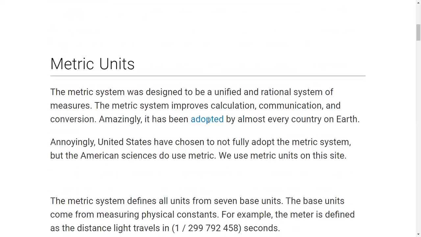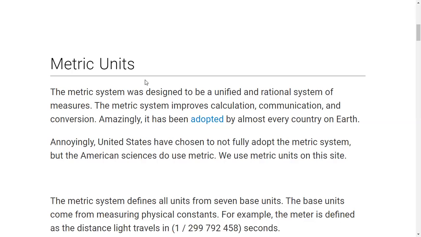Now check this out: the metric system of units was first designed to be a unified and rational system of measurement, and the metric system improves calculation, communication, and conversion. Amazingly, it has been adopted by almost every country on this earth.